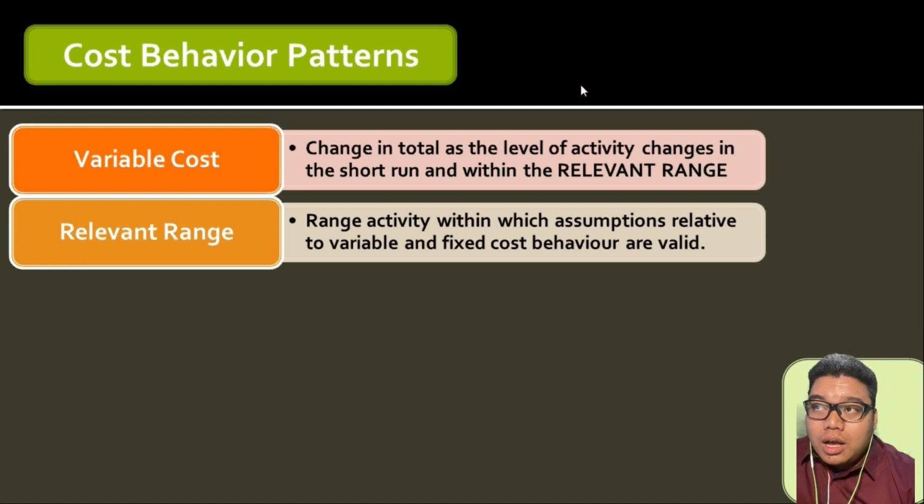So how do we define this relevant range? There are a number of factors, one of which is capacity. Fixed costs, on the other hand, will not change in this relevant range, regardless of the units that you will produce.